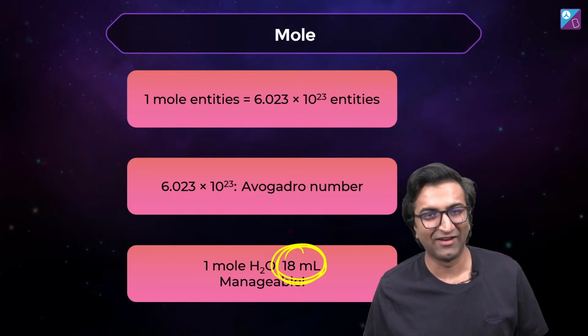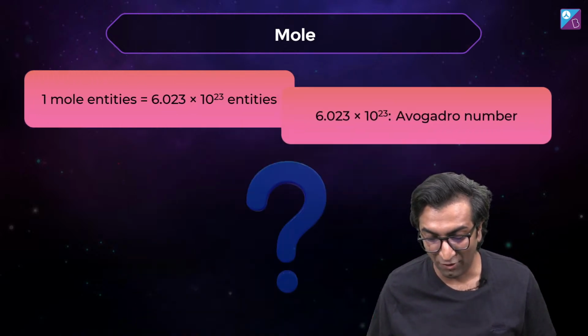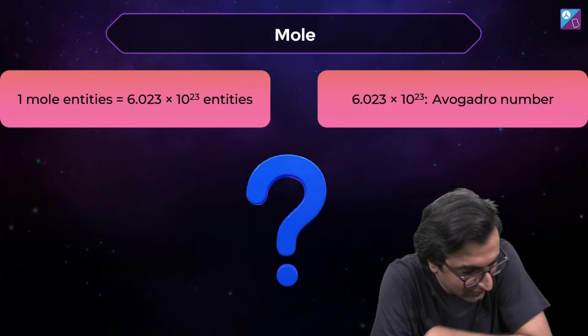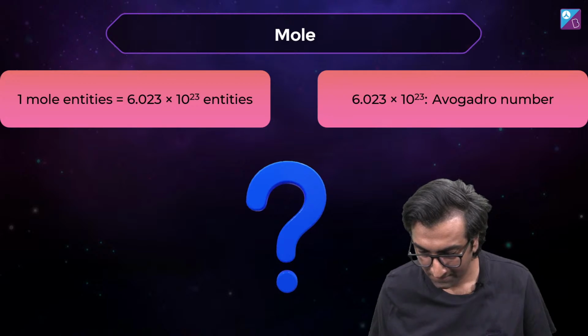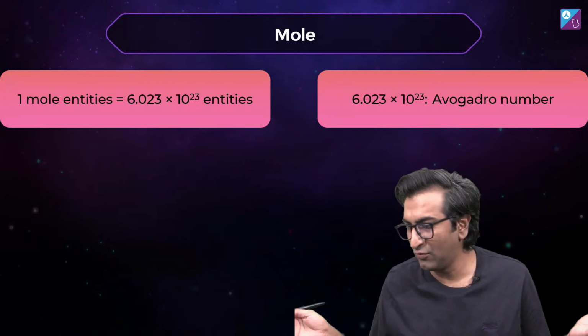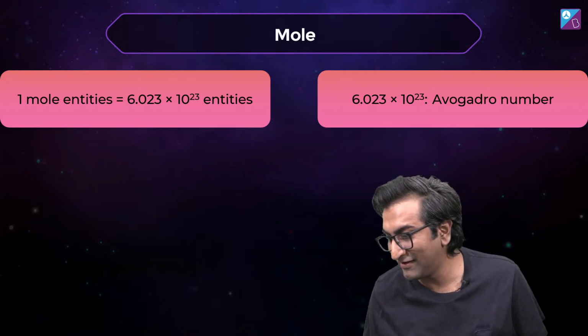Avogadro? Yeah, it's okay. Where does this number come from? What is this 6.023 into 10 power 23? Where does it come from? Any ideas? Anyone wants to tell me what this is called? Sami asking good questions.